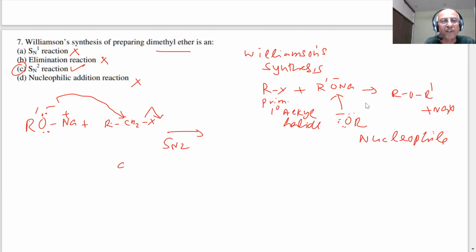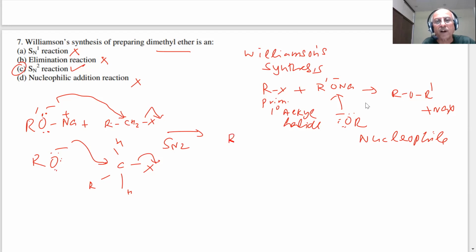What happens if it is a primary? Then this is our X, and you have H and R or H. This OR dash, which is a nucleophile, will attack this carbon and X will be left. So this is an example of SN2, bimolecular nucleophilic substitution reaction.